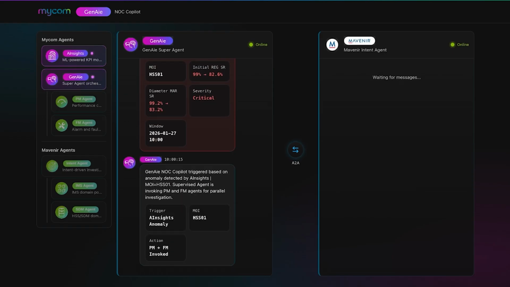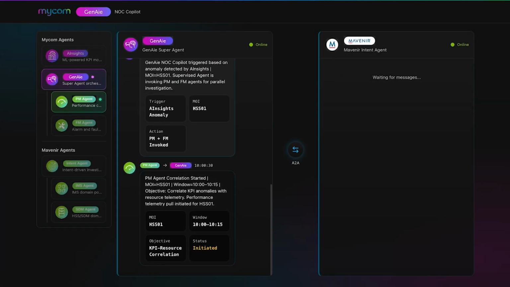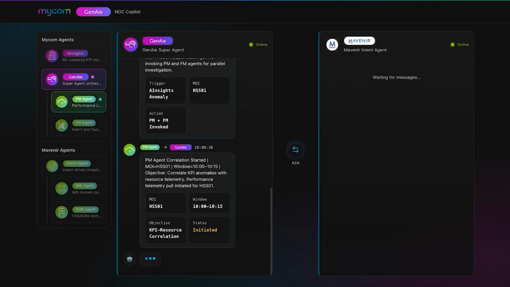This anomaly, detected by the AI Insights agent, triggers the GenAie NOC Copilot. The supervised agent is now invoking Mycom's PM and FM agents to conduct parallel investigations. The PM agent has started correlation for HSS01 from 10 o'clock to 10:15. This will help in correlating KPI anomalies with resource telemetry. GenAie has now initiated the performance telemetry pull.